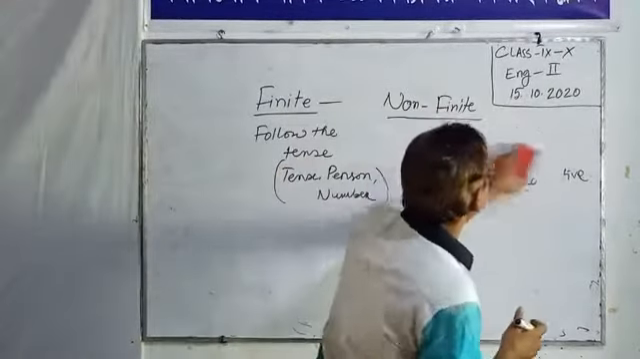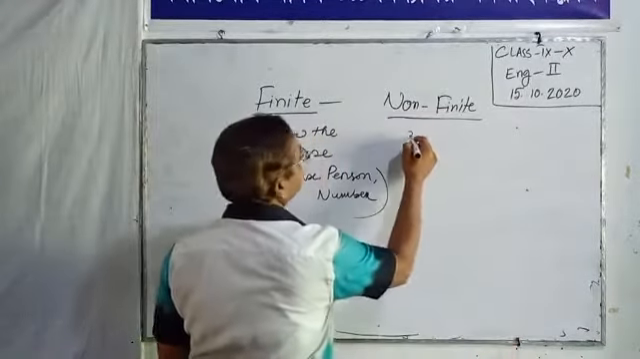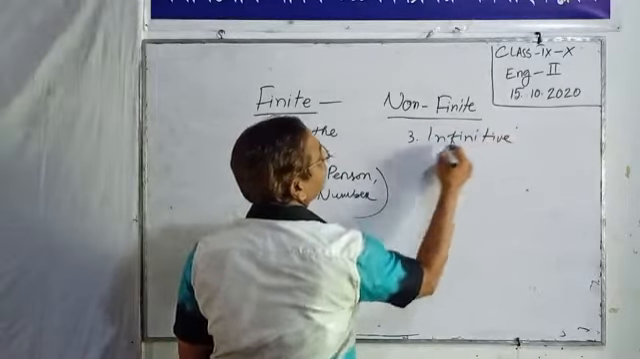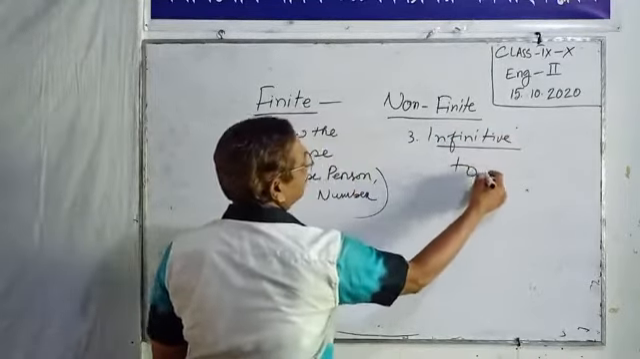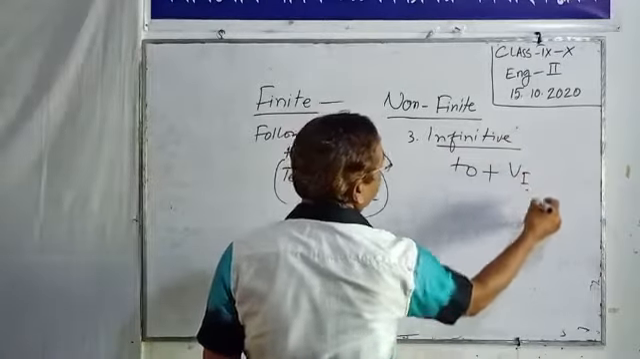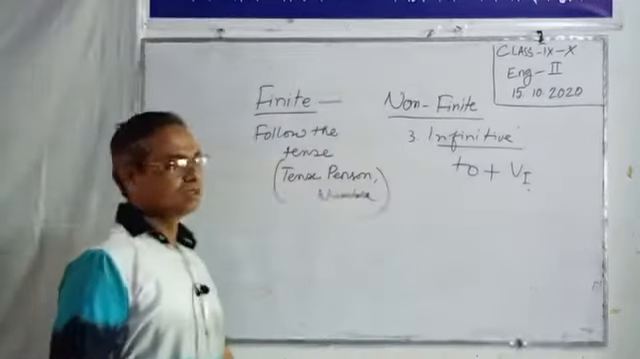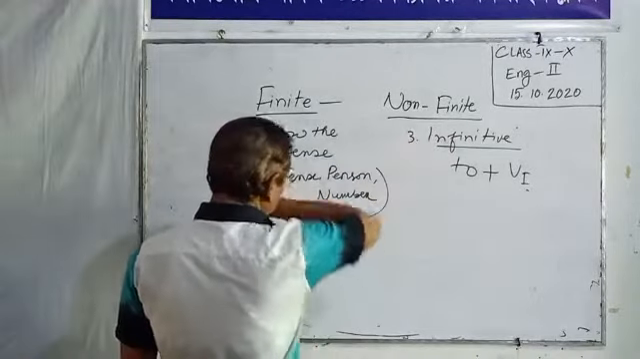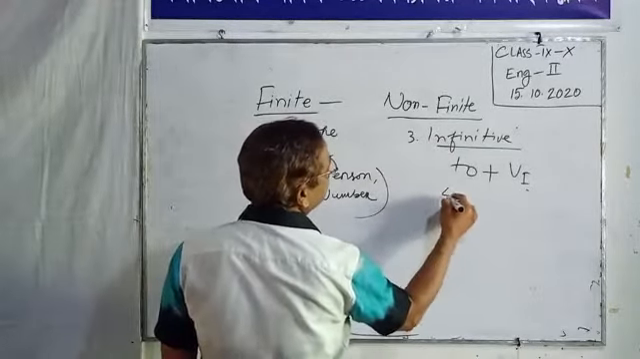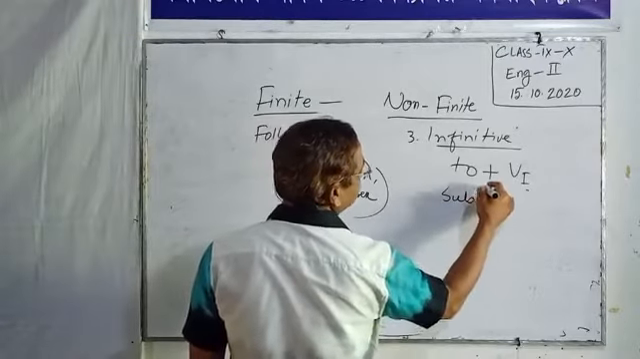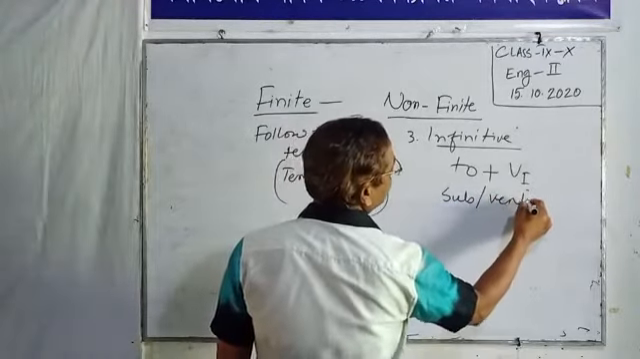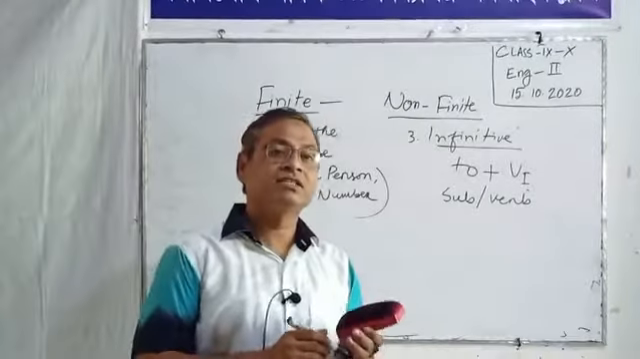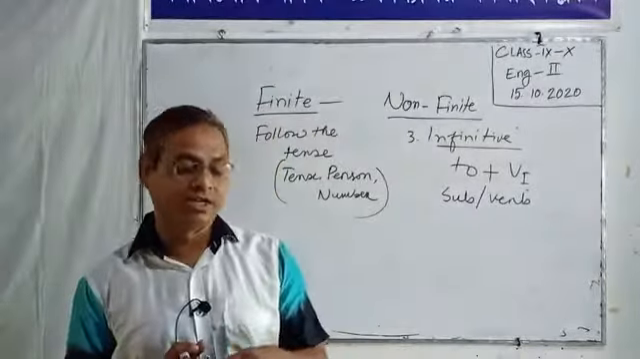Next, infinitive. The infinitive is to plus the base form of the verb. And all these three non-finite verbs do not take a subject and a verb.